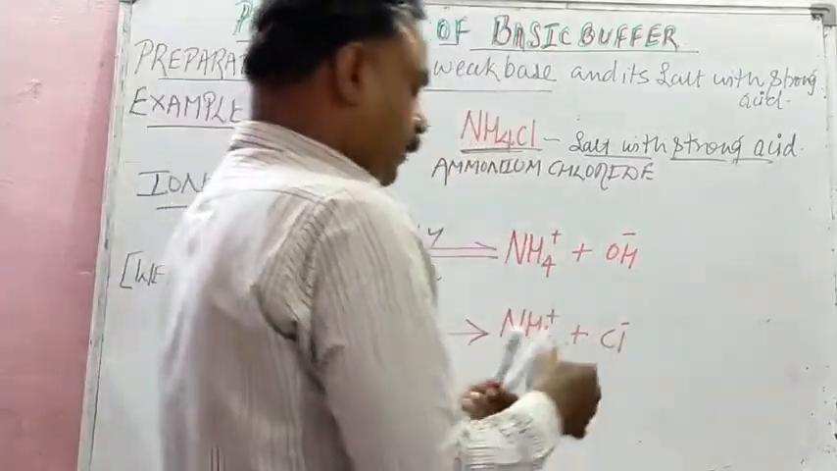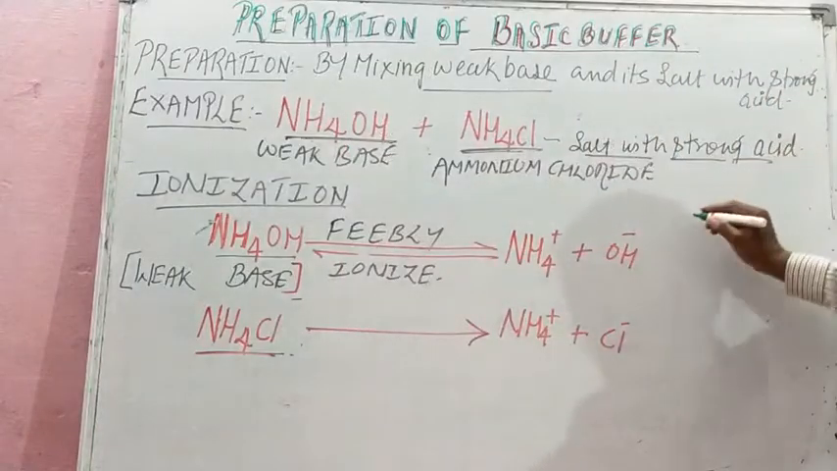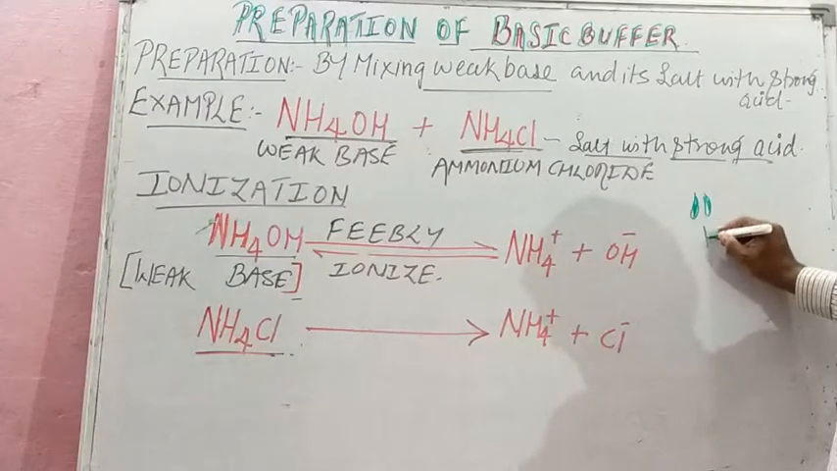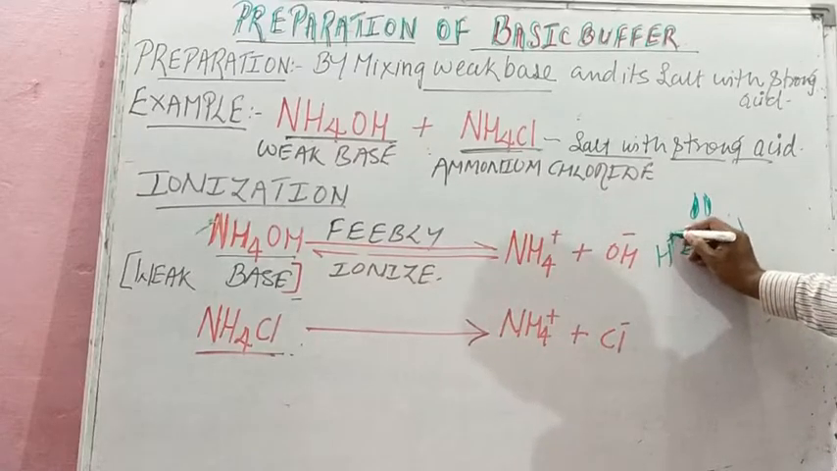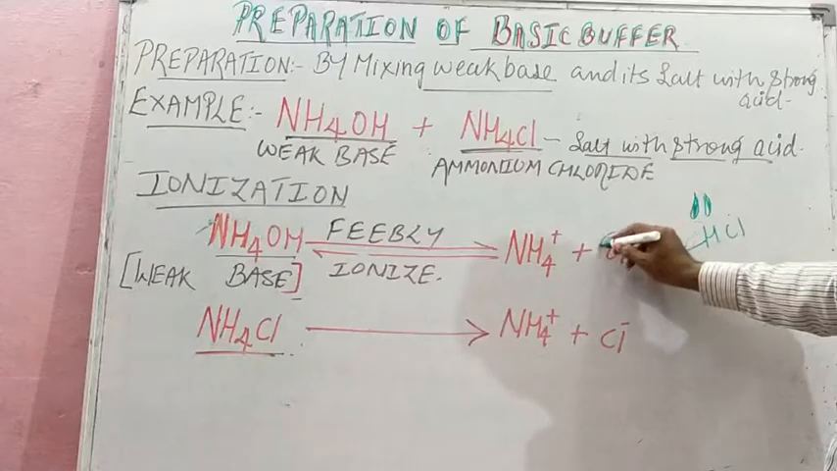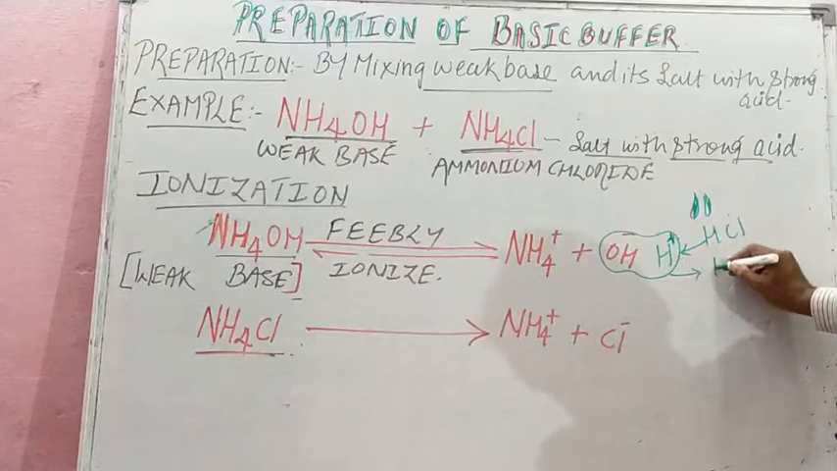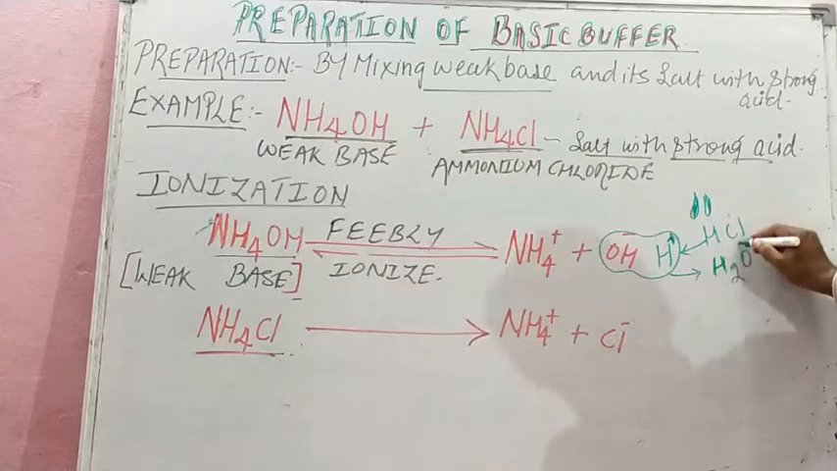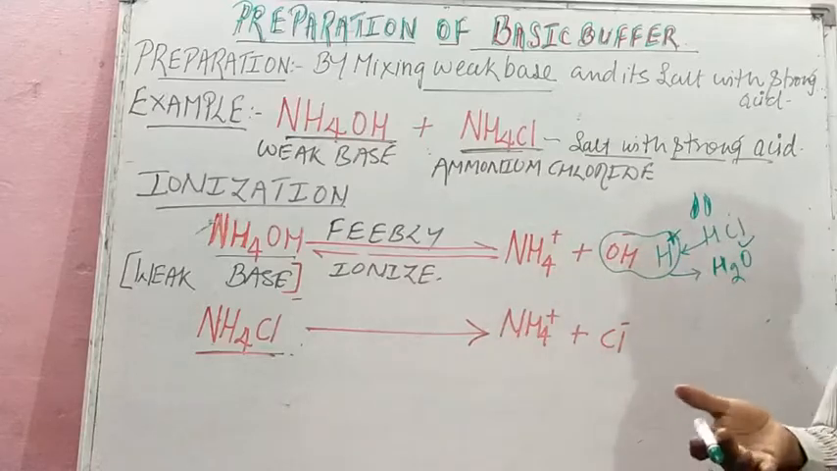Children, now let us see in the concluding part the mechanism. When we add a little amount of acid, say 1 or 2 drops of HCl, it will produce hydrogen ion because it is an acid, and this hydrogen ion will combine with hydroxyl ion and become a neutral compound called water. So hydrogen ion will be consumed, and so there is no change in the pH.